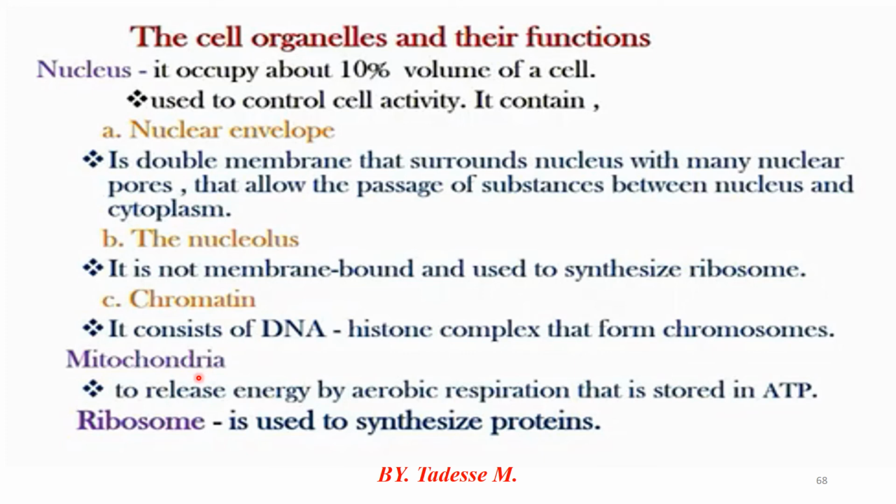The crista is mainly responsible for increasing the available surface area, and the fluid matrix acts as the site for the aerobic reactions to take place. Therefore, the fluid matrix is where the reaction of aerobic respiration takes place in mitochondria.